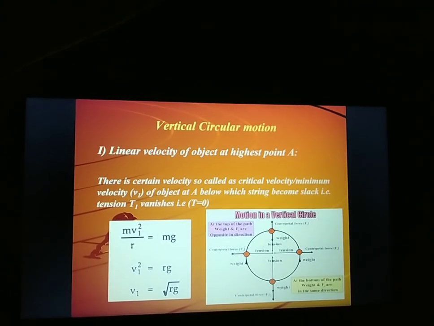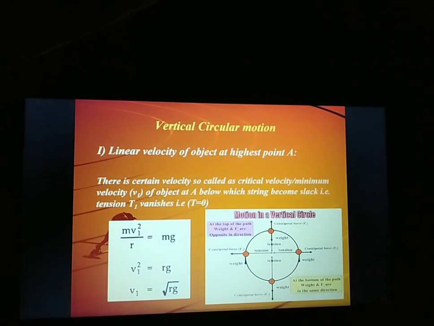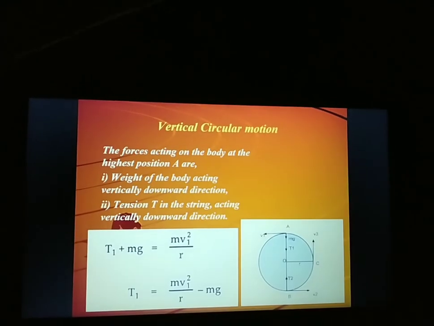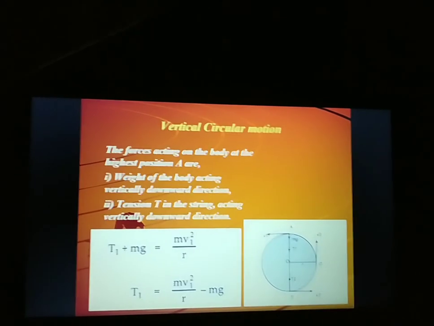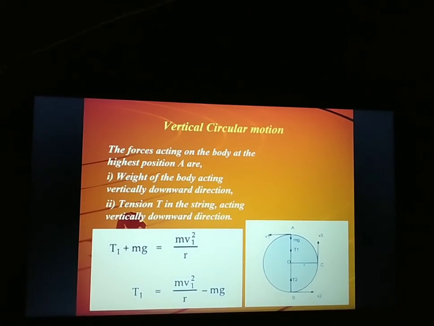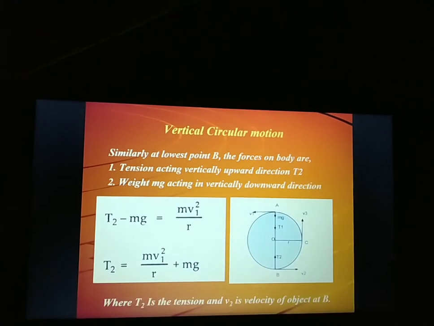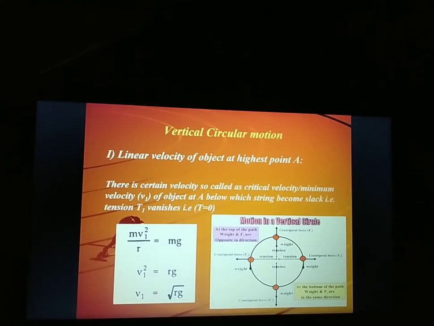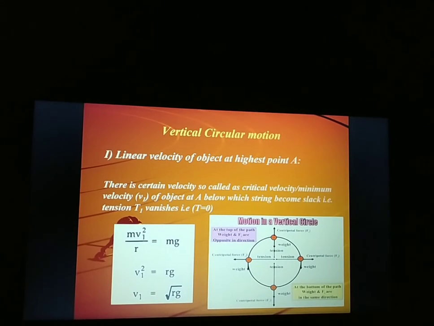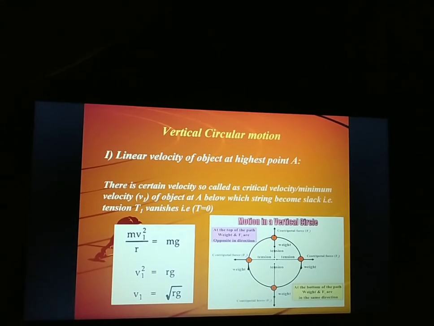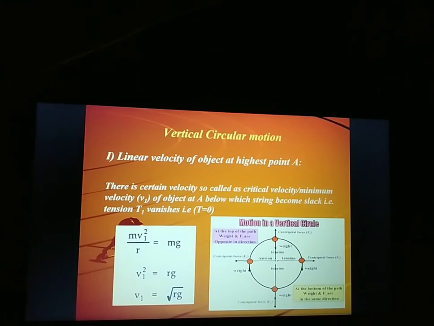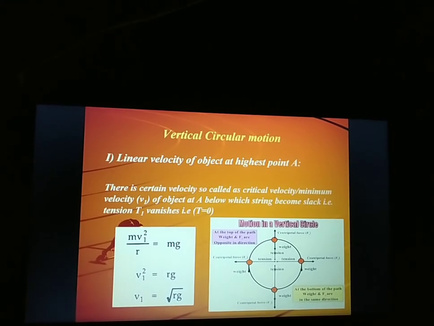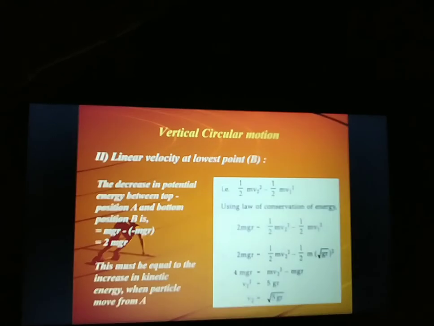So if you are writing your equation, suppose you consider T1 as 0. You can equate mv1 square upon r minus mg. So we are getting mv1 square upon r equal to mg. You can cancel m from both sides, so v1 square will be rg. So v1 will be square root of rg. This is the minimum velocity at the top of the vertical circle.